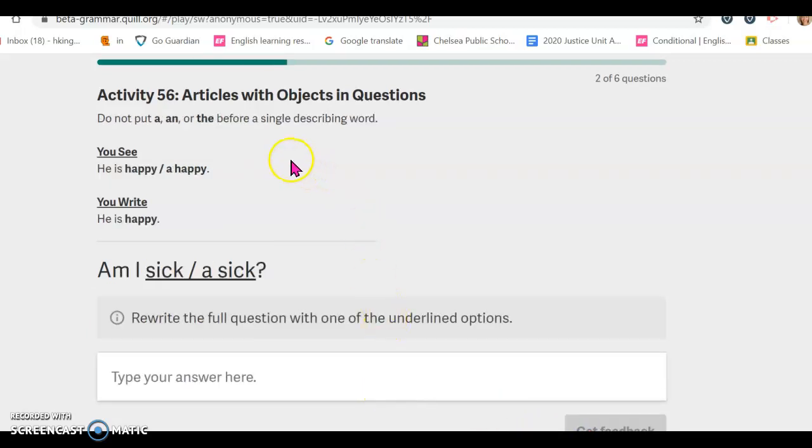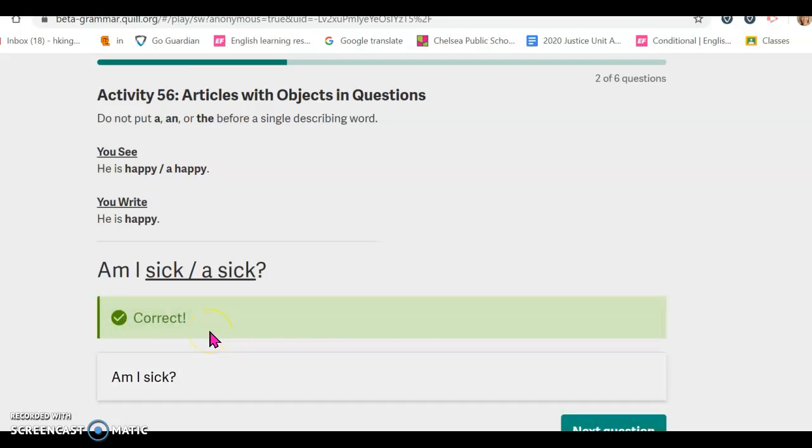And now I see, I'm going to read the instructions. Do not put a, an, or the before a single describing word. So he is happy or he is a happy. I would never say he is a happy. I should say he is happy. So then it asks a question. Rewrite the full question with one of the underlined options. So am I going to put sick or a sick? I put the answer here. Am I sick? That's the answer. All right. And then I get my feedback. It tells me I'm correct.